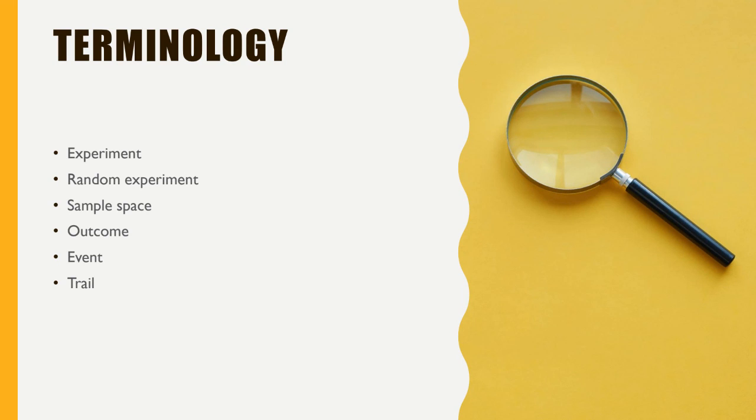And what is a trial? A trial is performing a random experiment. If you already know what a random experiment is, the act of doing it is called a trial. So if you are performing a random experiment, we say it is a trial, right? Okay.